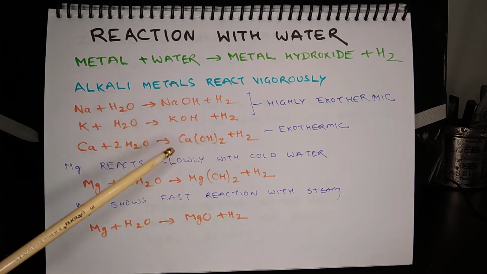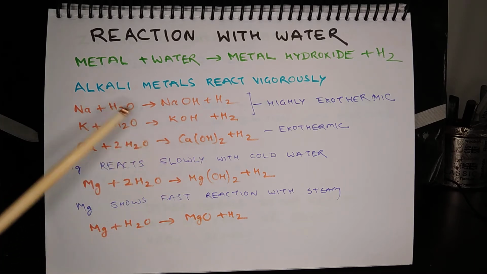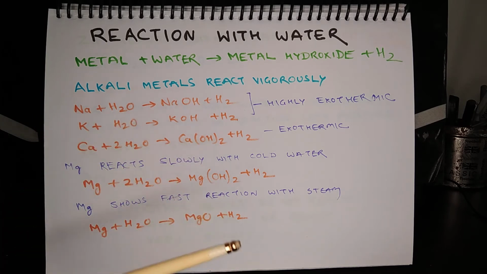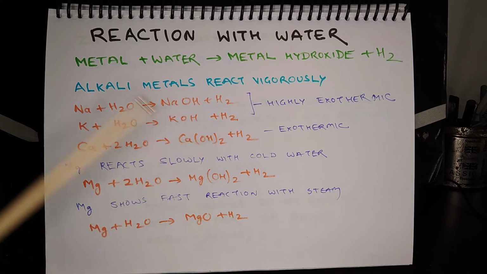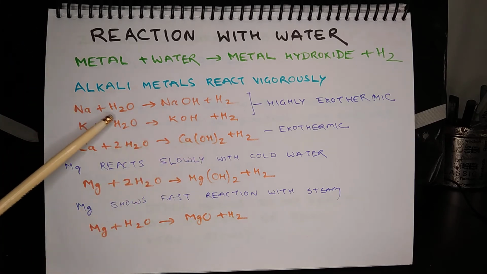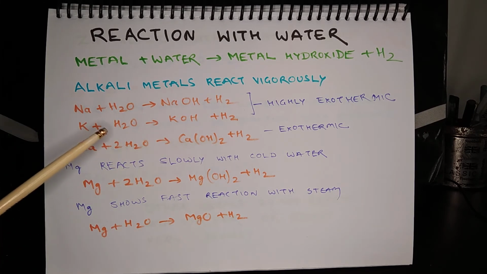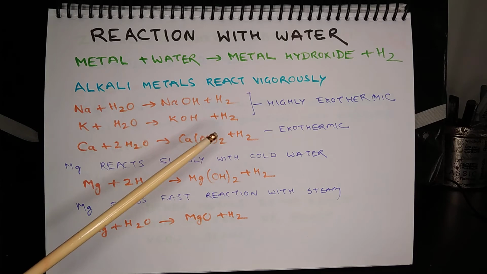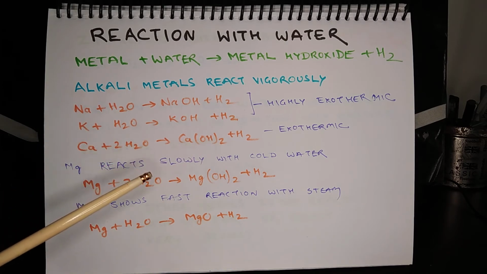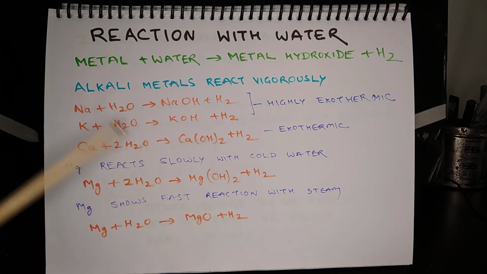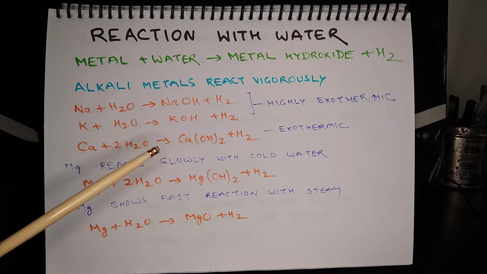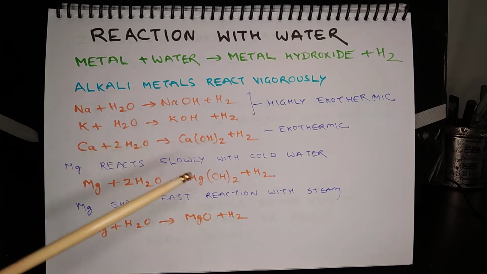It is so exothermic that the reaction mixture catches fire, and that is why sodium is stored under kerosene to prevent accidental fire. The equation is Na + H2O = NaOH + H2. K + H2O = KOH + H2. Calcium also reacts with water, but this reaction is not as vigorous as these two reactions, but the reaction mixture produces bubbles because of formation of hydrogen gas.